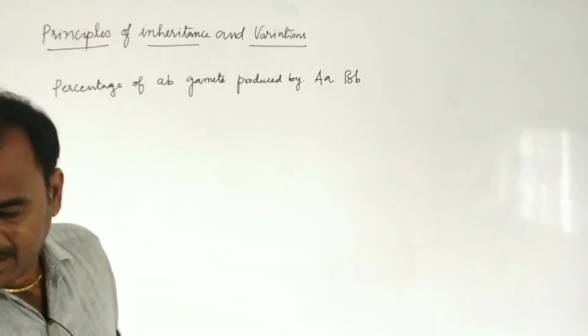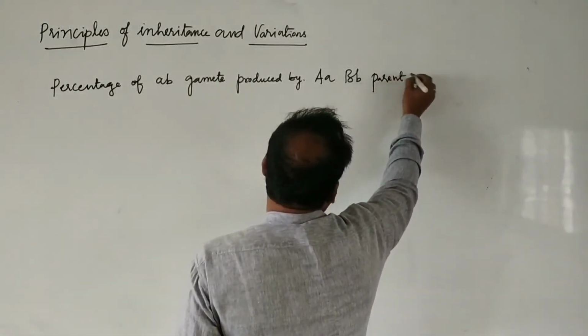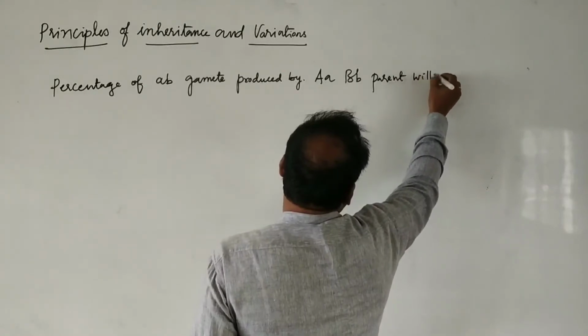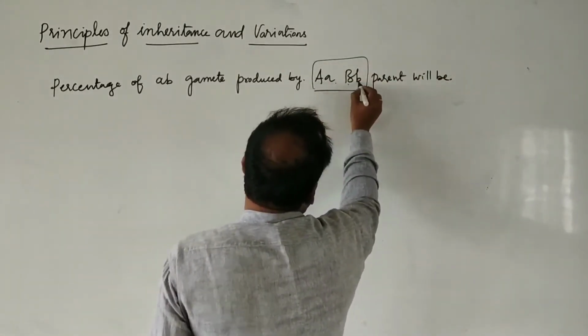So here the parent is capital A, small a, capital B, small b.